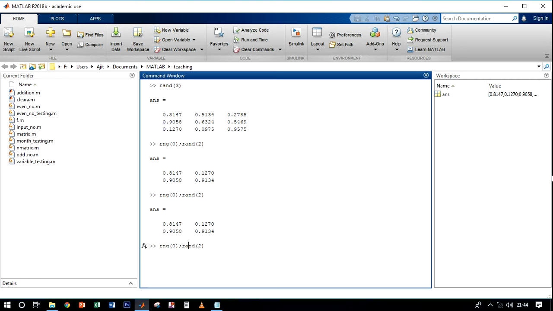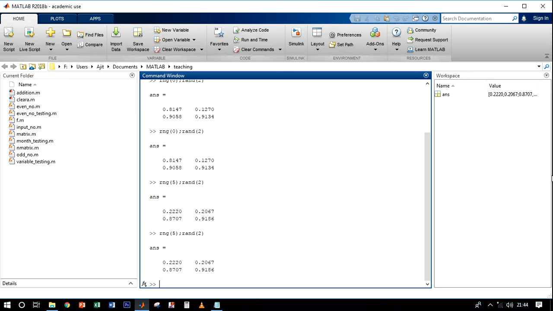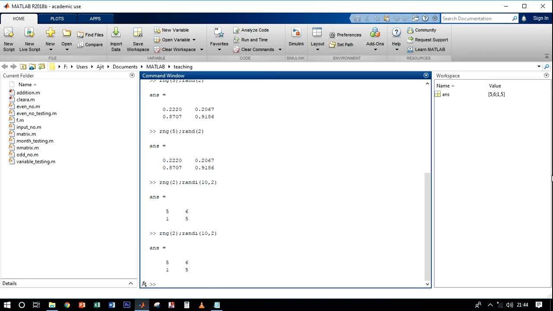Now let's say I want to start from 5. So let's change the value of rng. Let's say 5. Again run rng 5. You get the same random numbers. And this rng works on everyone, on rand and also on randi. So let's check it out. rng, let's say 2. Dear randi, I want numbers from 1 to 10, so 10, and I want a matrix of 2 by 2, so 2. Here we go. Again let's run the same command and you get the same result.